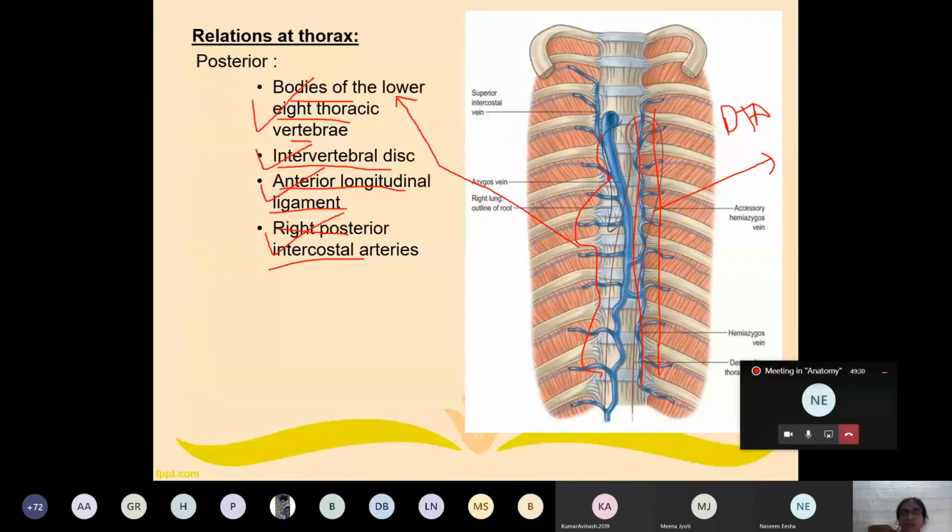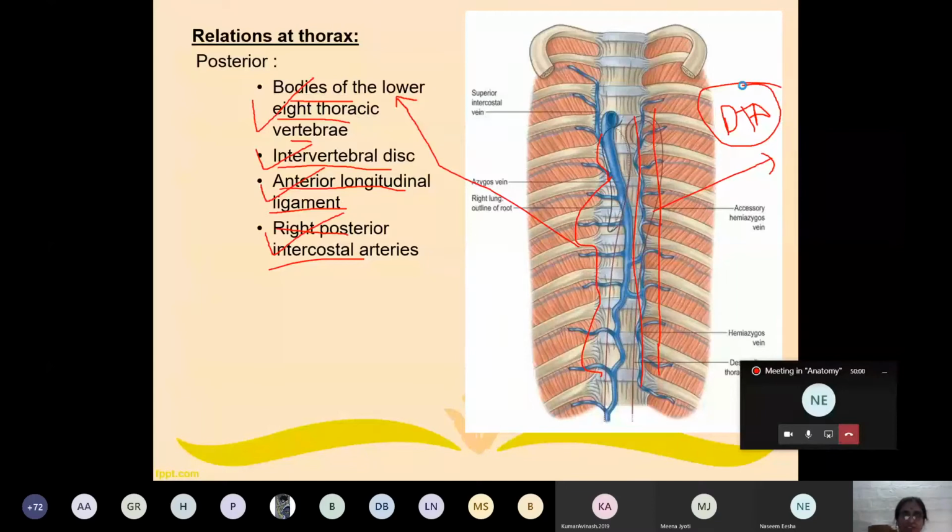Because the left posterior intercostal artery arises from the descending thoracic aorta, which lies on the left side of the posterior mediastinum. Whereas the right posterior intercostal artery, to enter into the right intercostal space, has to pass behind the azygous vein. That is why the right posterior intercostal artery lies posterior to the azygous vein in the thoracic region.